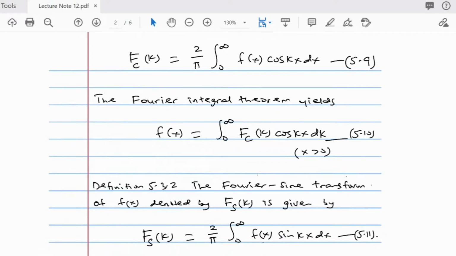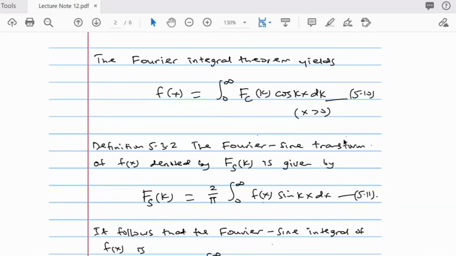In the same way, we have the Fourier sine transform. For sine, you use a subscript S to denote sine. The Fourier sine transform of small f of x is given as capital F subscript S of k, and this is given as 5.11. This is just 2 over pi, the integral from 0 to infinity of f of x sin kx dx.